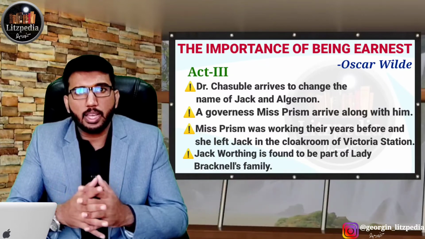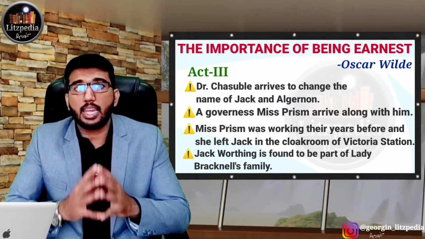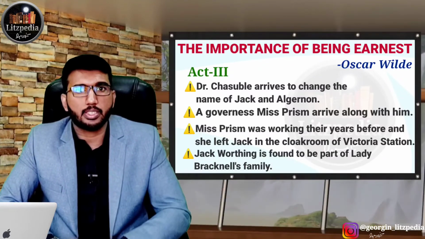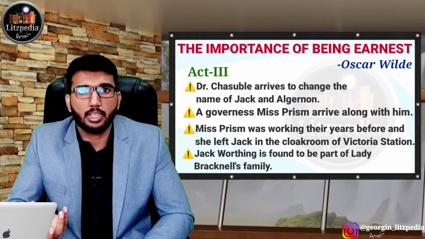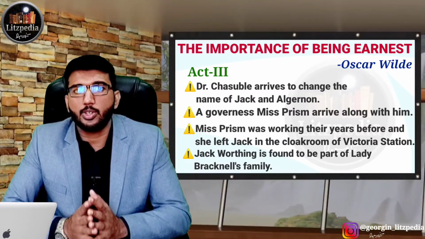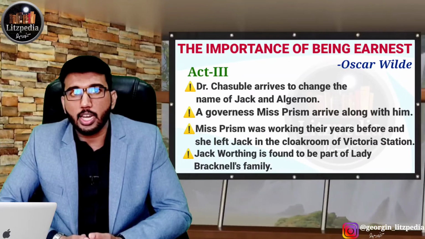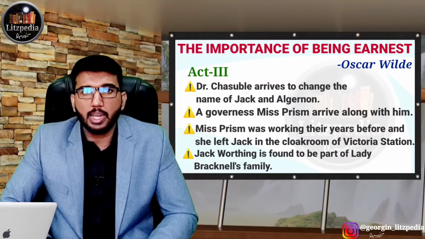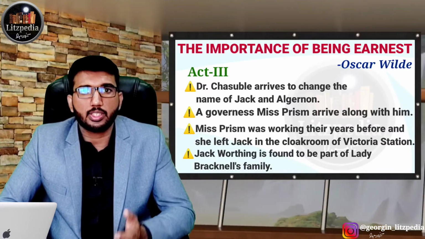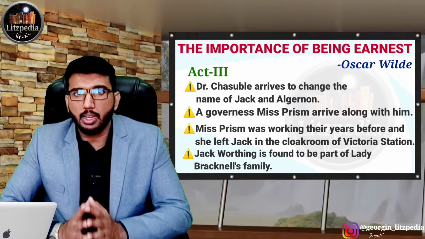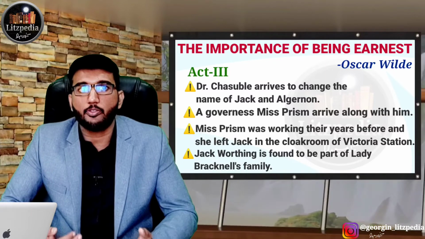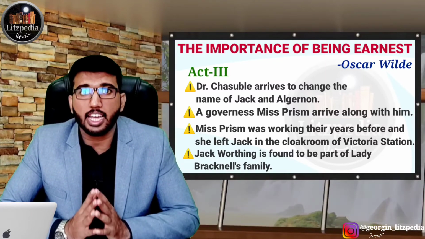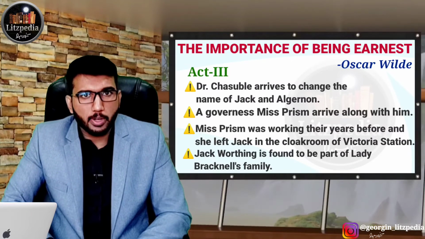So the plot line of the play is not that important. Actually the characters, how they behave, what all things are happening, and the attitudes they display, all those things reflect the Victorian morality during that time period. That is how Oscar Wilde depicts the play, The Importance of Being Earnest. It was written in 1895, and when we read the play, we should note that these things reflect the morality of the Victorian time period. So that is the summary of the play.